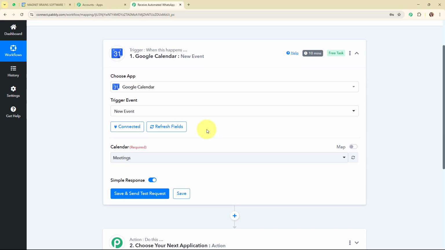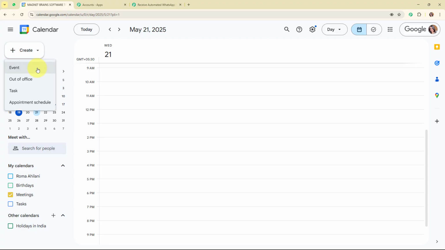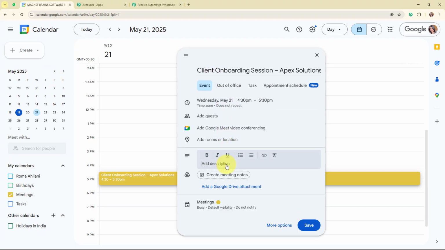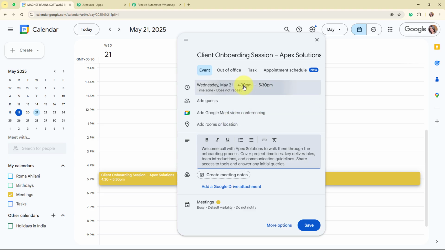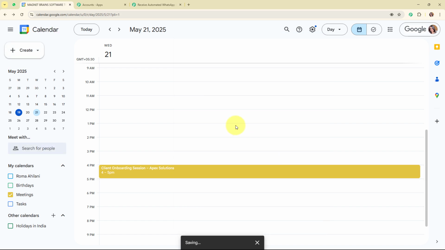But here before clicking on the save and send test request, I'm going to create a new event in my Google Calendar so that I can capture the response over here. So now here for that, let me take you back to my Google Calendar. So here I'm going to select a random date, and now from here I'm going to create a new event over here in this date. So here I'm going to add the title for the event, and here after adding the title, I'm going to add a description over here. So this is the description, and here for the time, I'm going to select the time as 4 p.m. to 5 p.m. Alright, so now I have selected the date, title and the description. I'm going to click on the save, and with this we have successfully scheduled a new event over here in our Google Calendar for May 21, 2025.